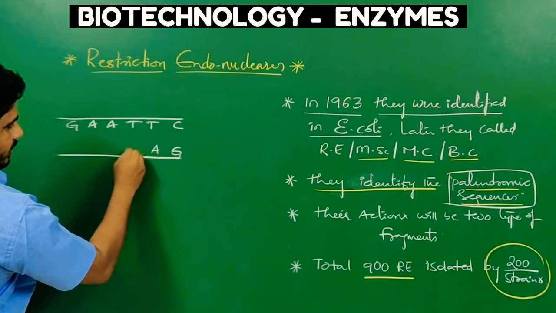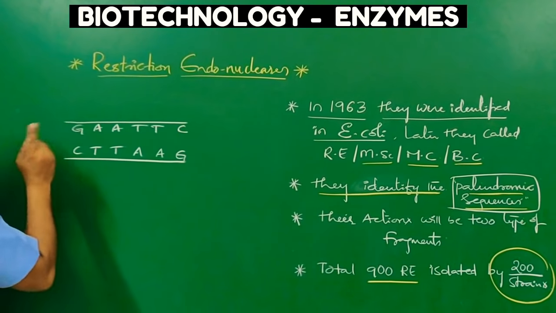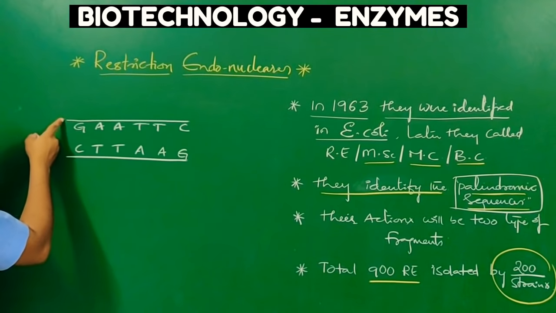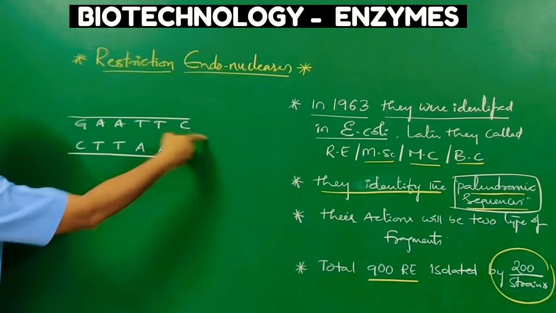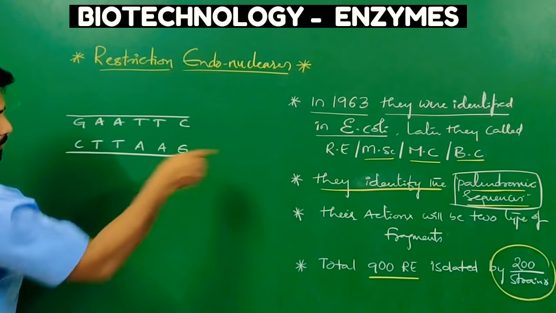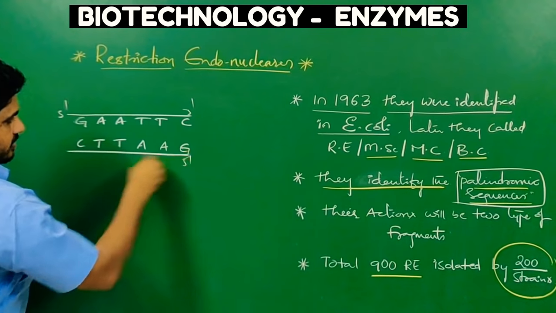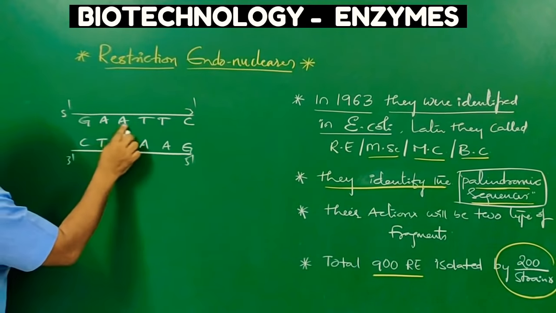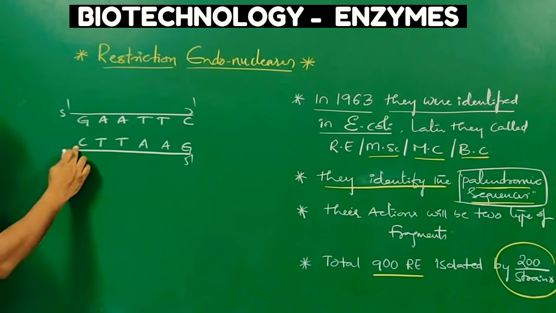G, A, T, T, C. Whether you read from 5' to 3' or the other strand 5' to 3', the same nucleotide set is available. Such a sequence is called a palindromic sequence. For example, GAATTC, and opposite that, GAATTC.